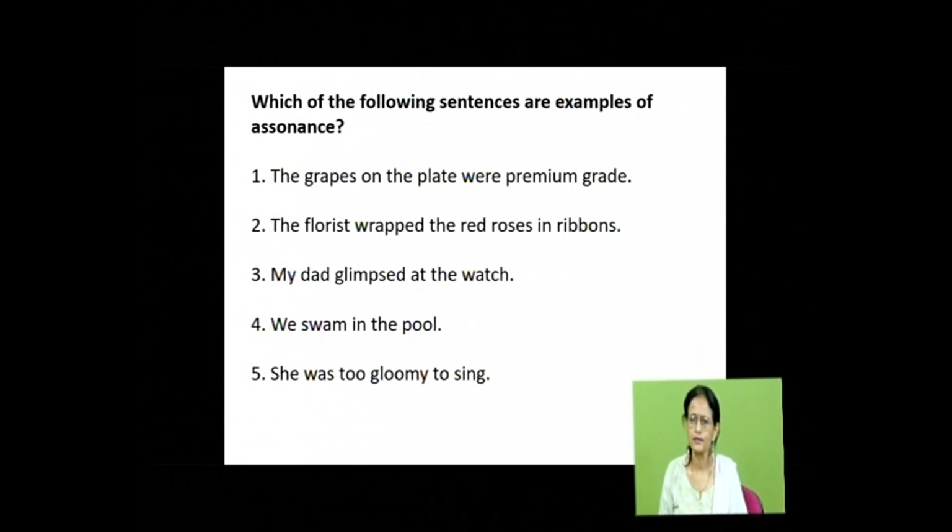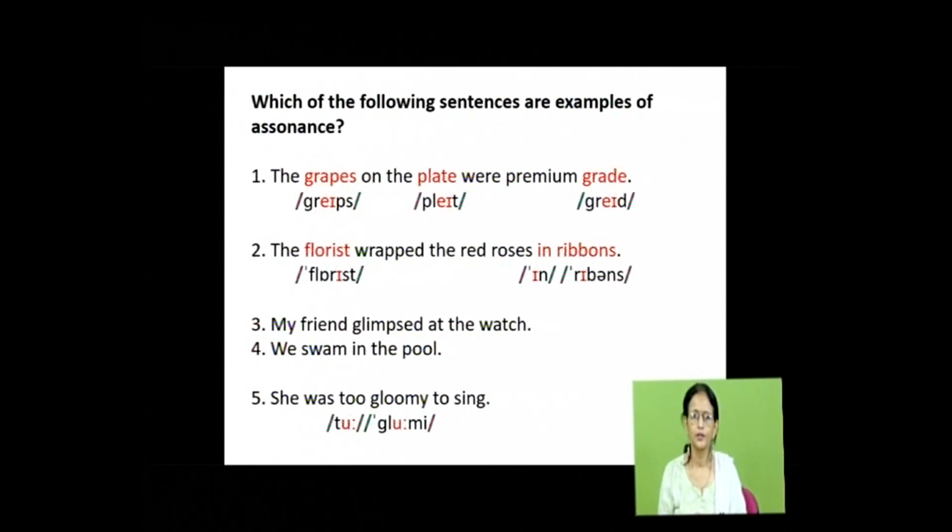Which of the following sentences are examples of assonance? Look here. The grapes on the plate were premium grade. The sound A has been repeated in grapes, plate and grade. The florist wrapped the red roses in ribbons. The sound E has been repeated in florist, wrapped, in and ribbons.